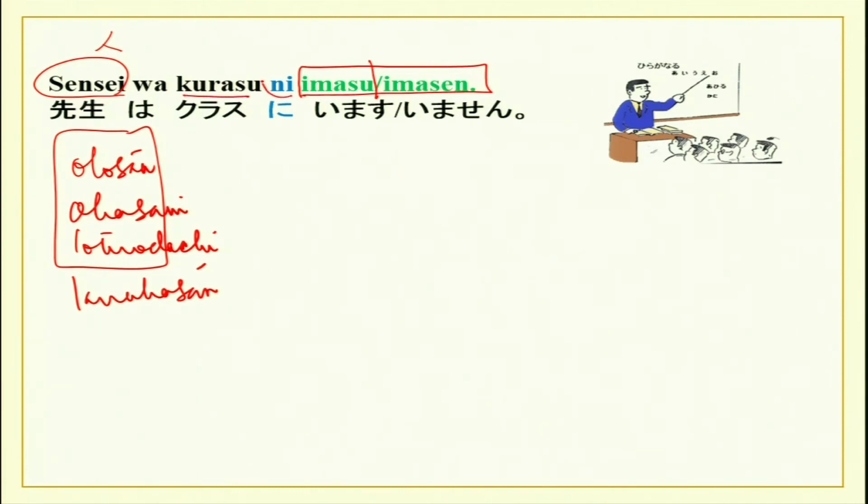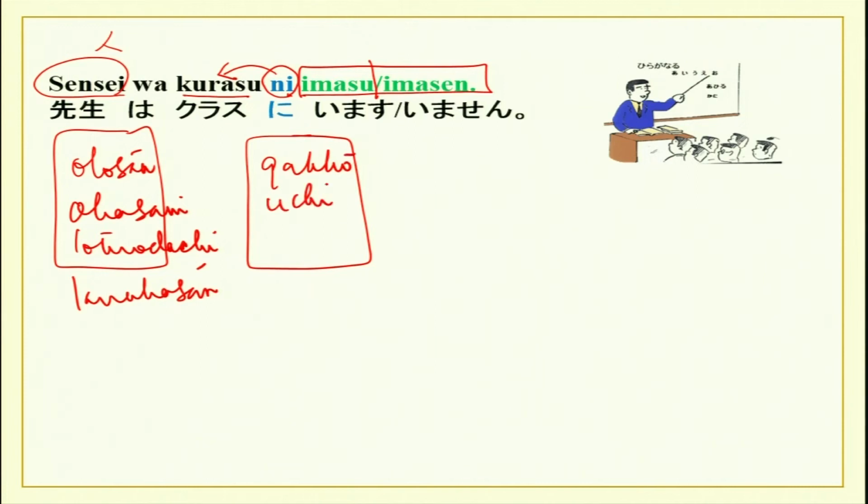Now, the place is again marked by particle ni. Ni shows existence at that place. So, instead of class, you can have gakko, uchi, kaisha, depato, etc. Any place can be mentioned, and then imasu.